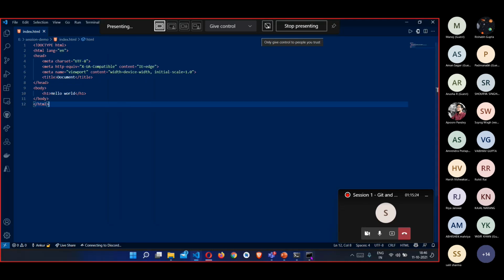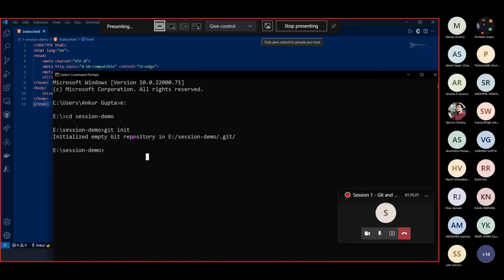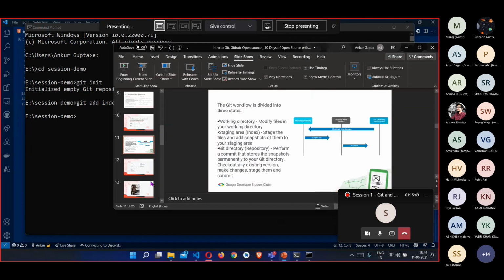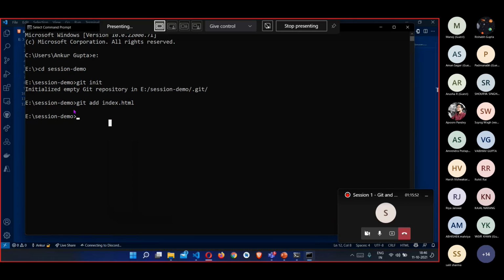So I have this git init here. I have initialized my repository. Now what I would do is write git add index.html. By using this git add, we will add our index.html in our staging area. The staging area is the middle part that we have used here. So by pressing this git add, we have added this in our staging area.